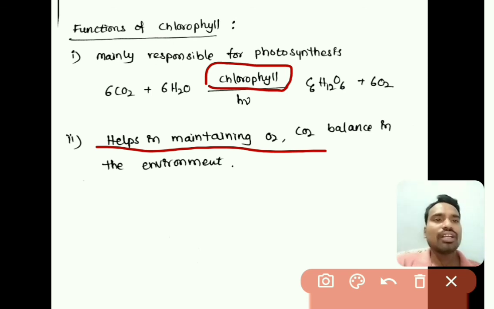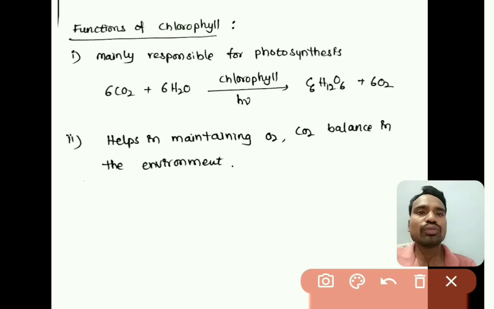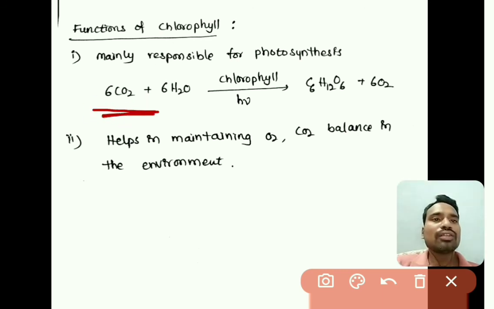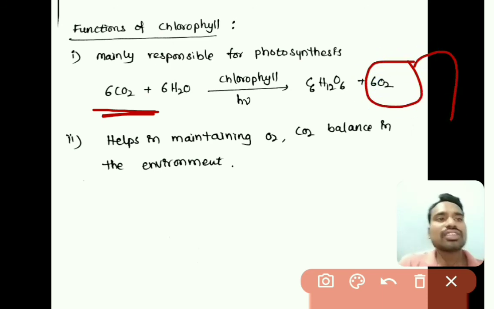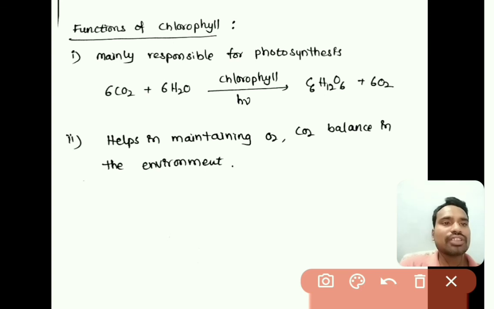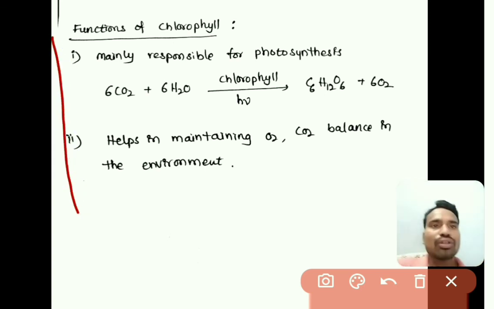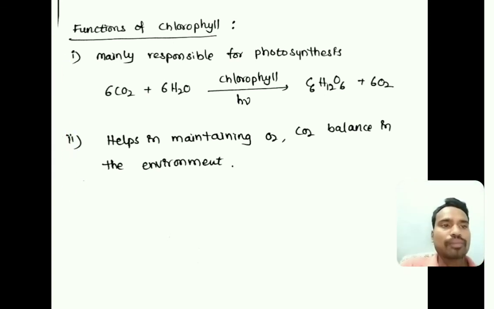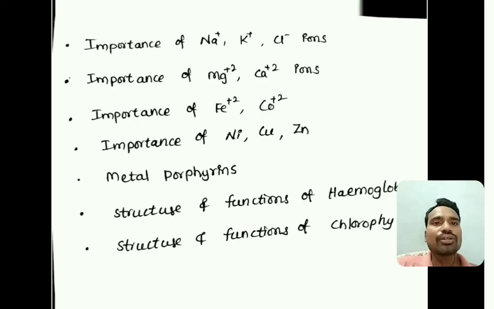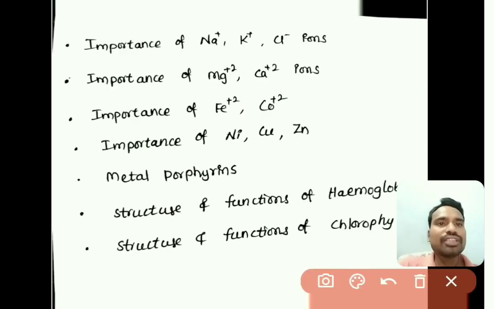Whatever excess CO2 is released in the environment is taken up in the photosynthesis reaction, and it gives oxygen as a product, so that it balances the oxygen as well as CO2 in the environment. So these are the major functions of chlorophyll, right. So in this chapter, these are the major things that we have discussed.